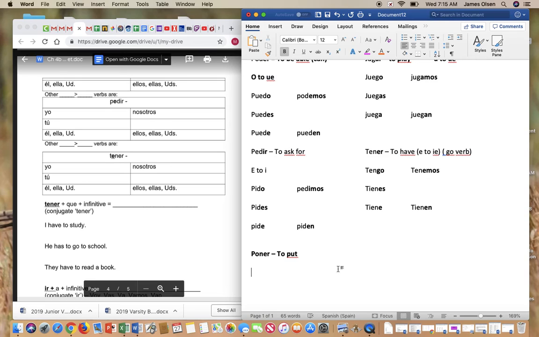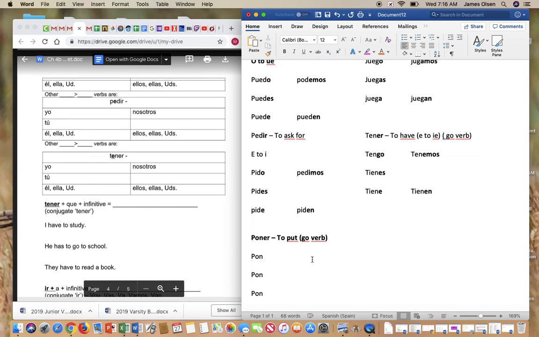And it is a go verb, but it's not a stem changer. It doesn't change O to UE or anything else. It's just a go verb. So all that tells you, if it's a go verb, all you know is the yo form's different and it ends in go. So let's put our normal stem, what it would normally be, all the way through.